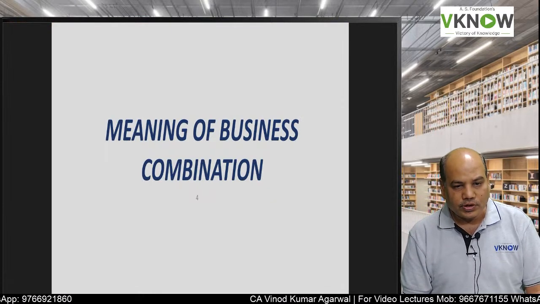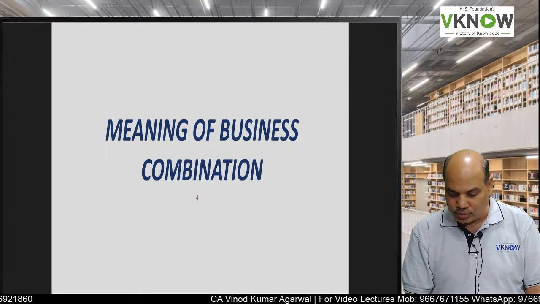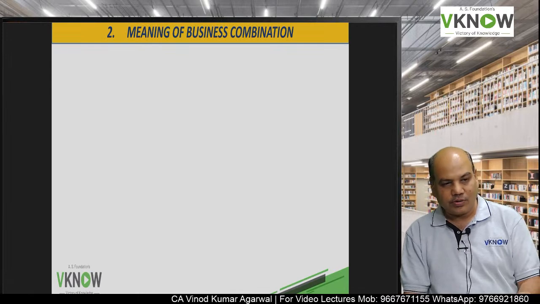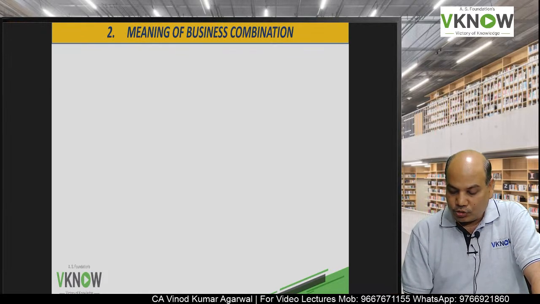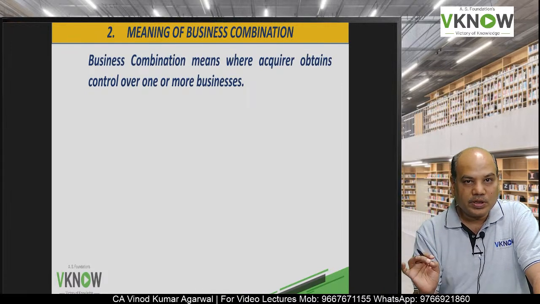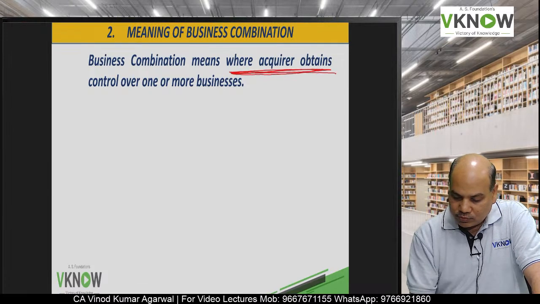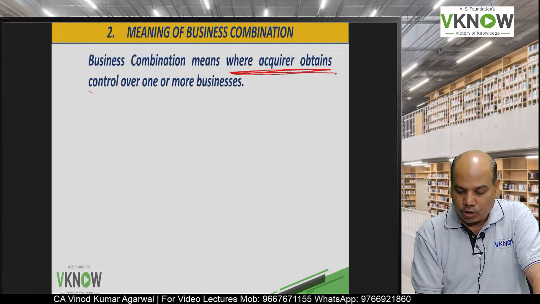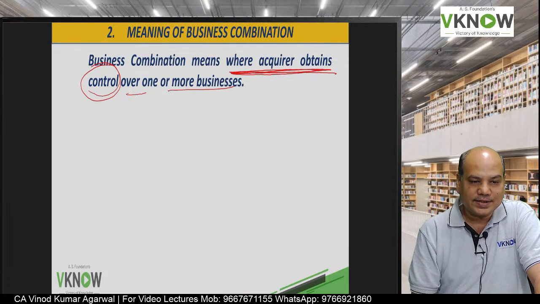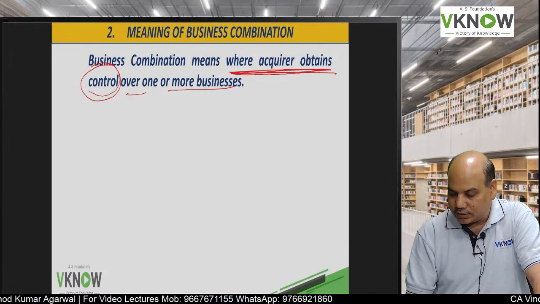Now we'll come to first thing first, meaning of business combination. Hello to everybody who has joined our live session just now. What is business combination? Business combination is a combination where the acquirer obtains control over one or more businesses.